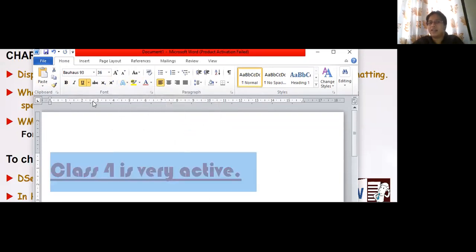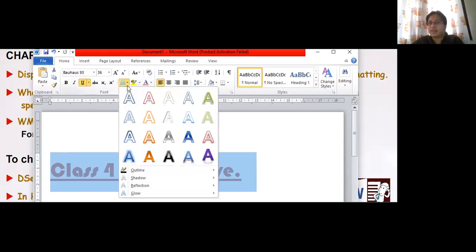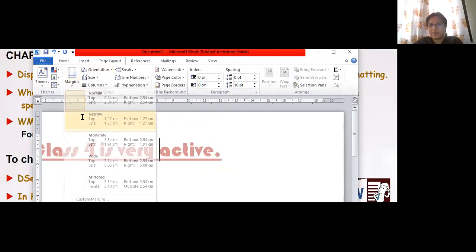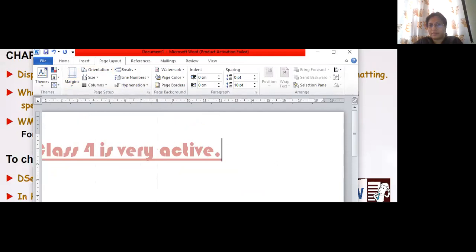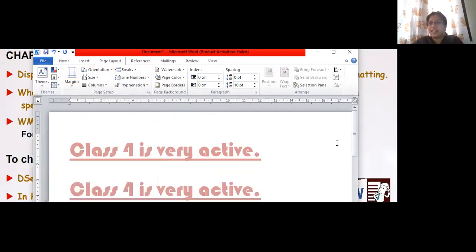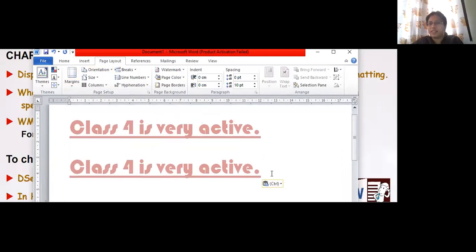I'll select it or change the word art. Let me see how it looks. See, I'll change the look of it. Now children, just see. I'll copy and paste once more. I'm pasting it because I want to show you the difference here.